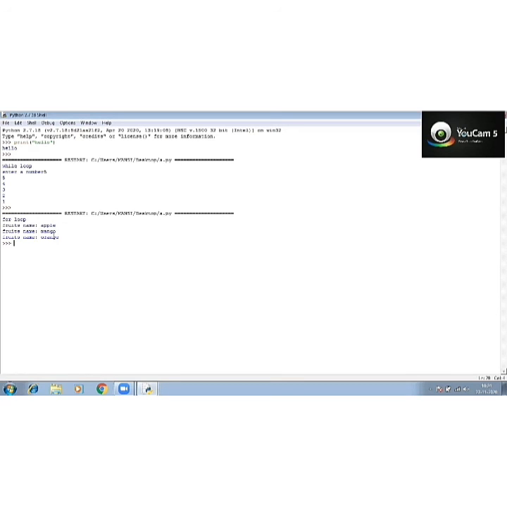In the next session, we will learn how to control the statement, how to control the loop.